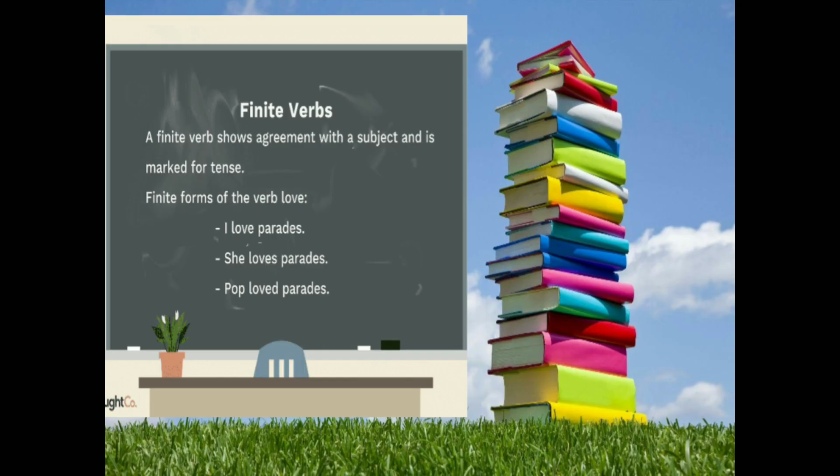A finite verb shows agreement with the subject and is marked for tense. Finite forms of the verb love: I love prayers. She loves prayers. And Pope loved prayers. Finite verbs basically are those which change according to the number, the person, and the tense of the subjects. For example, I want to go, he wants to go, they want to go, and Tyra wanted to go. We see that want is a finite verb which changes with the change of the number, person, and tense.